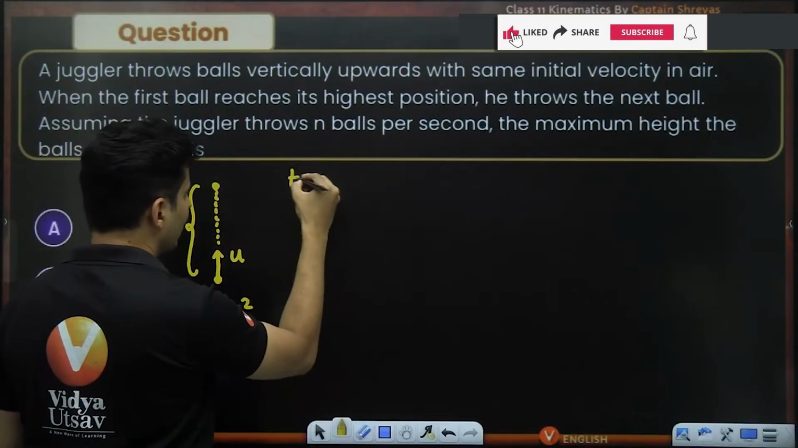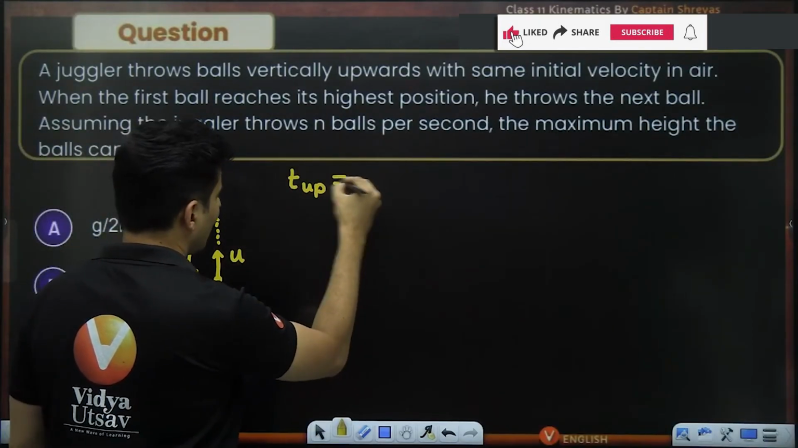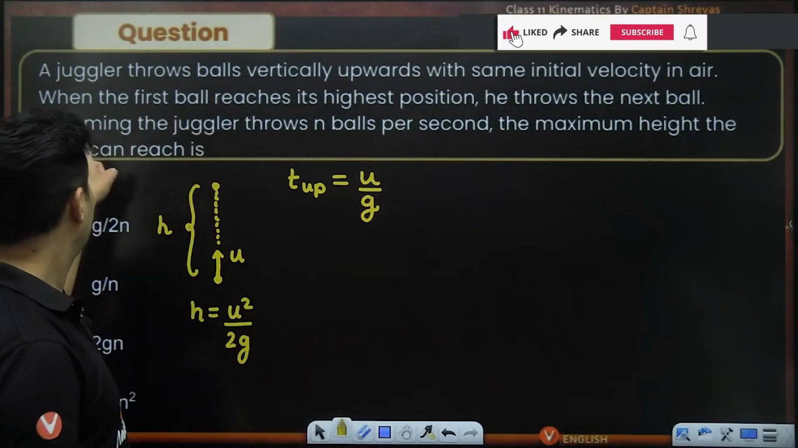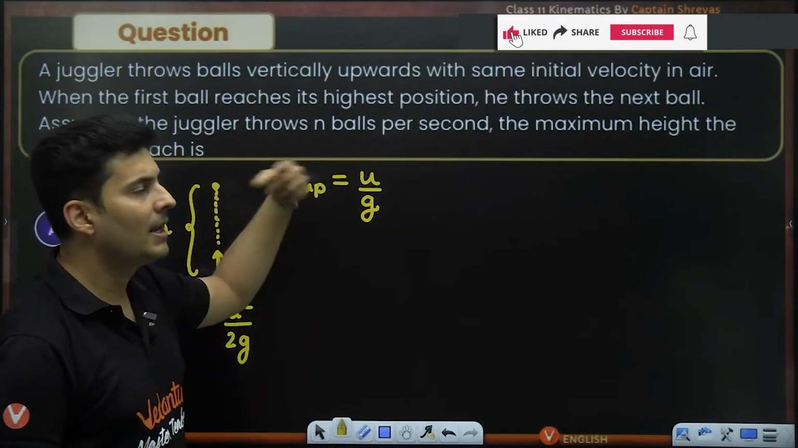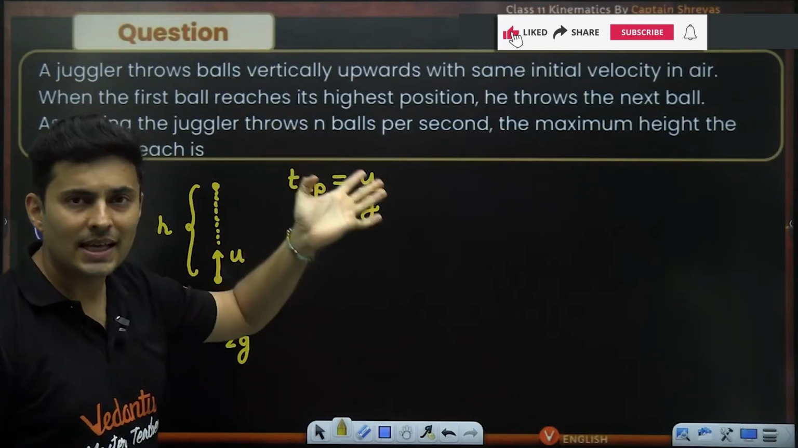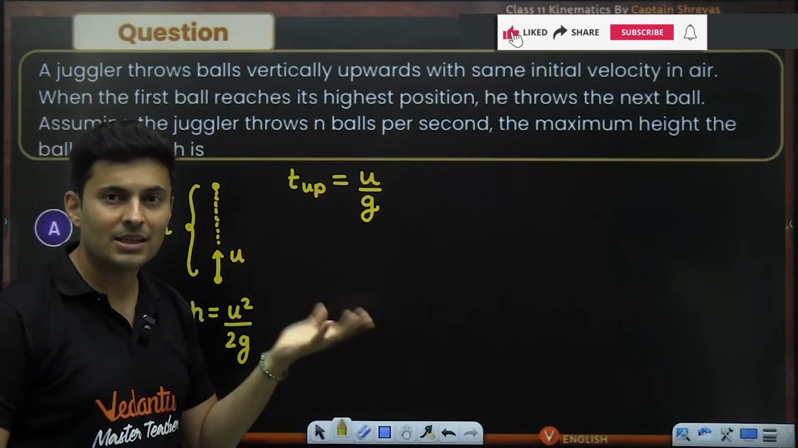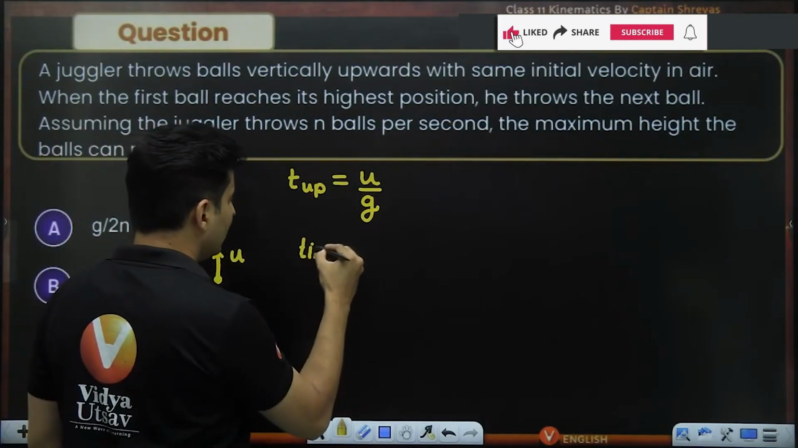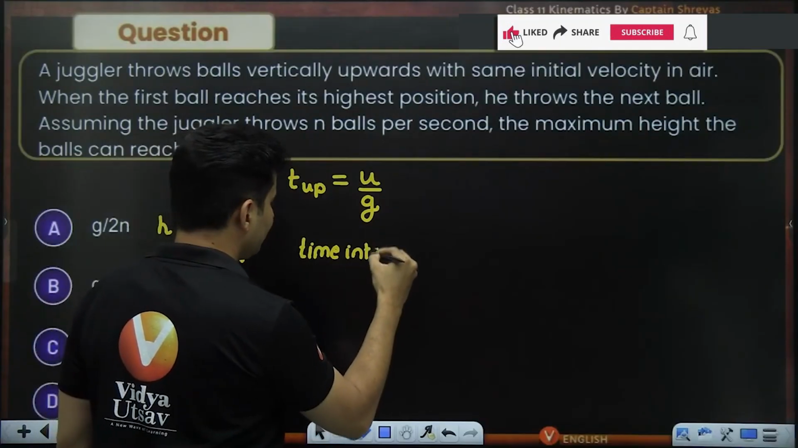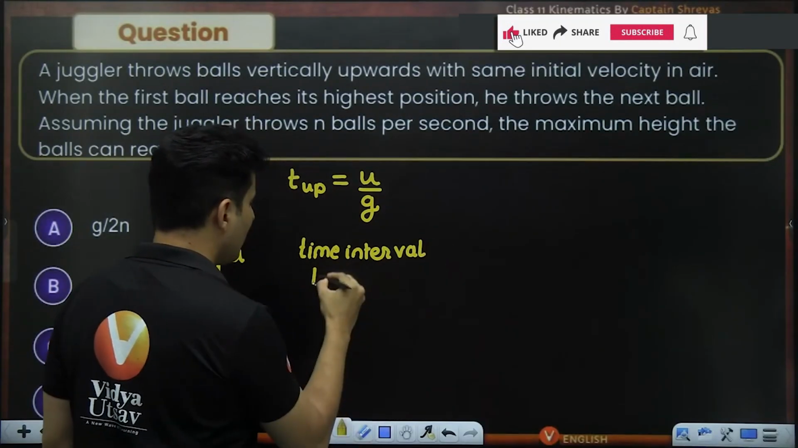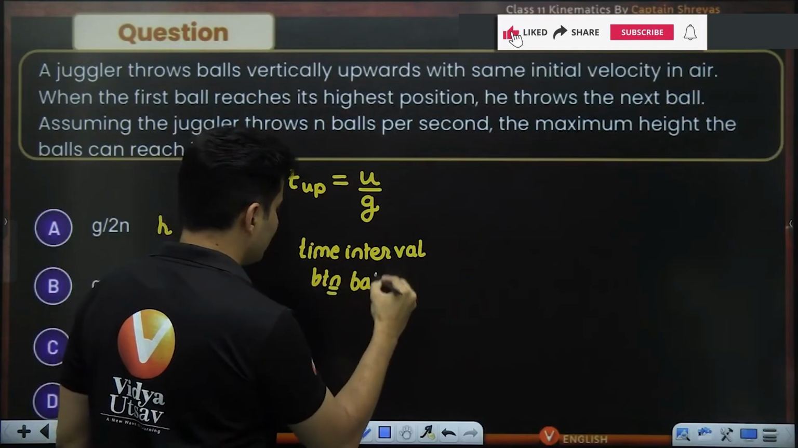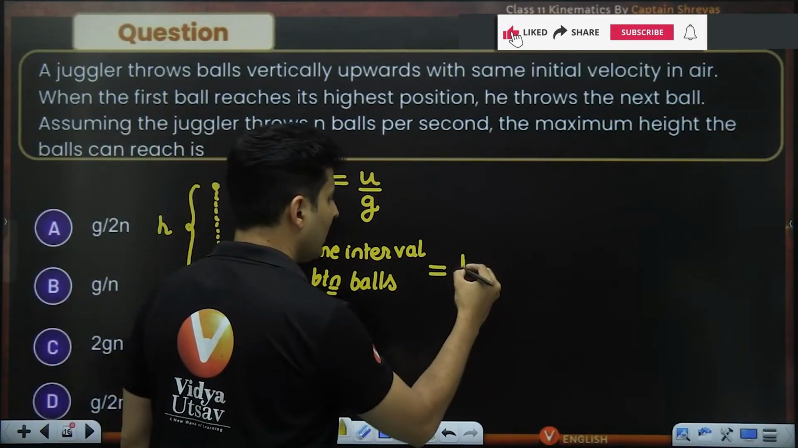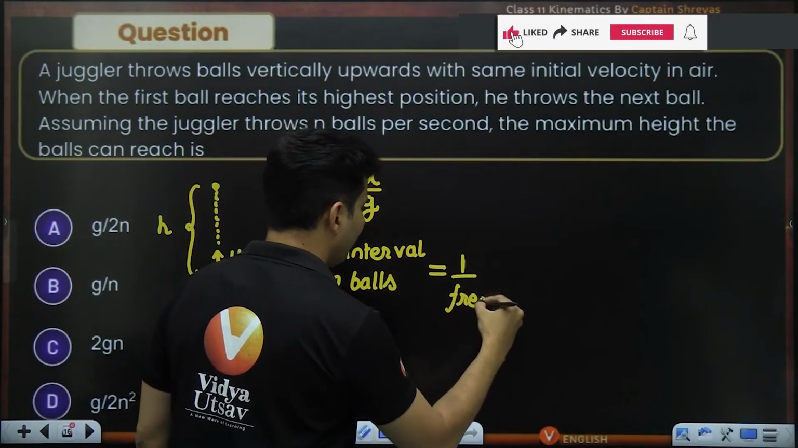How much time does it take to just go up? The time taken to go up is just u by g. Assuming the juggler is throwing n balls per second, that's the frequency. Think about it: what will be the time interval between the balls? I think it will be 1 divided by the frequency.